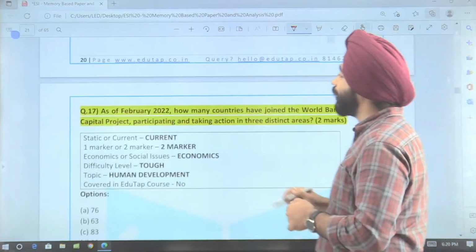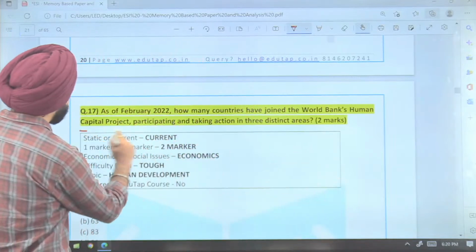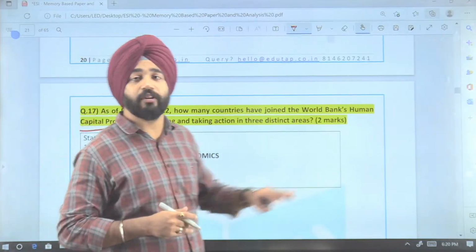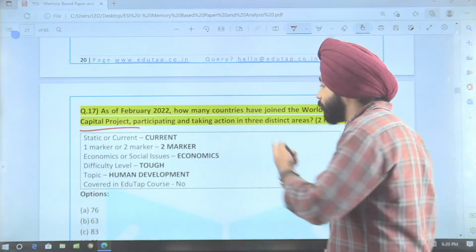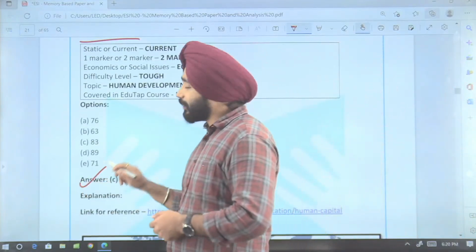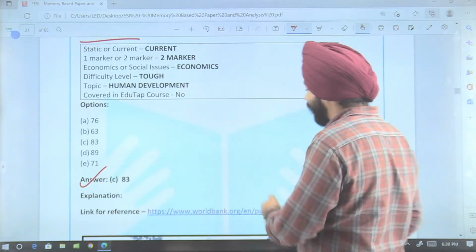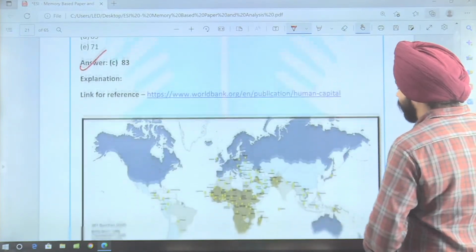Coming to the next question, guys, as of February 2022, how many countries have joined the World Bank's Human Capital Project? This was information given on the World Bank's website. That might be the reason they have asked a question on the Human Capital Index. So here, guys, the answer is that 83 countries have joined the Human Capital Project. That was seen in the World Bank report, and I have shared a link here also. You can see this thing here.